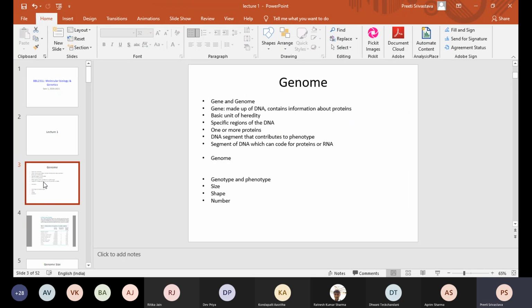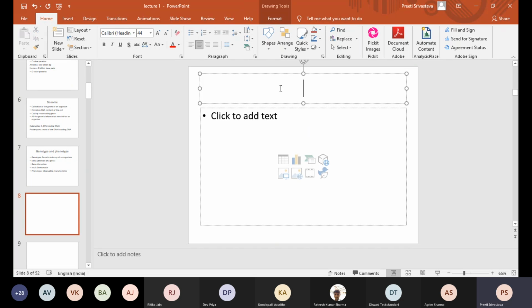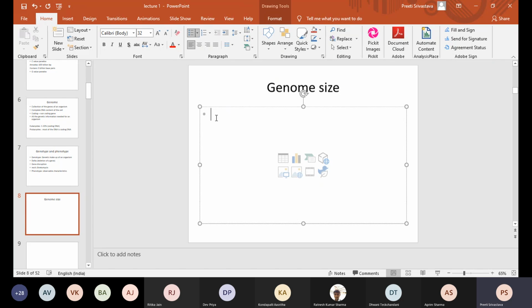Okay, then let's talk about the size of the genome. The genome sizes can vary from 1 megabase to as high as 11 to 12 megabase pairs in prokaryotes.